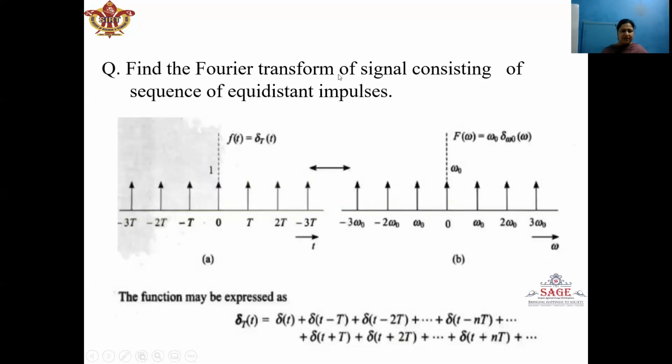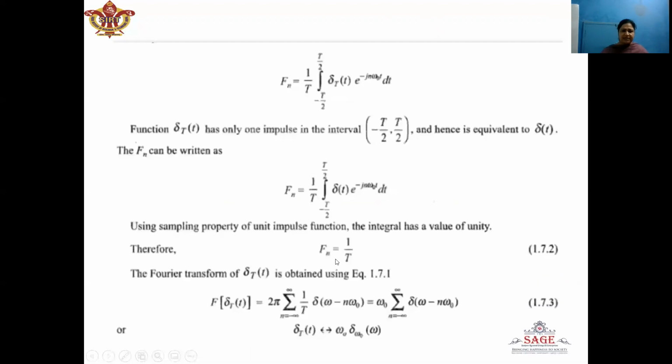Here in this figure we can see that in between minus T by 2 to plus T by 2, the signal is defined by only one impulse, which is located at small t equal to 0, represented by delta t. So in this integration, for this period, the signal will be represented by delta t, and the rest of the expression will remain the same, e to the power minus j n omega naught t, integration between minus T by 2 to plus T by 2, and 1 upon T.